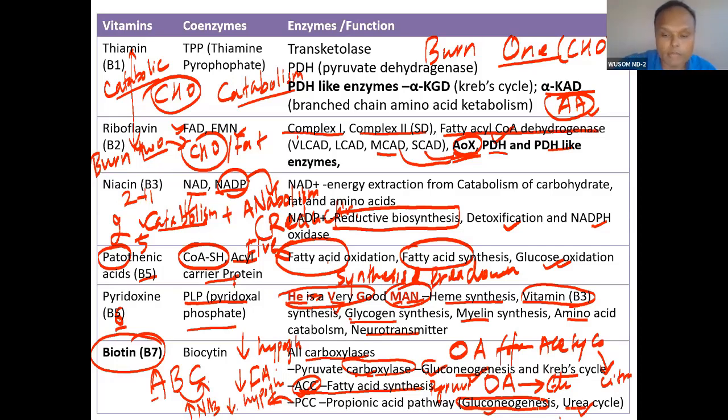So these are the biotin carboxylases. This is very important and very easy to remember. If you memorize 3 carboxylases, there is a 4th carboxylase, but if you remember the 3, the 4th also has a function. The 4th carboxylase is involved in amino acid catabolism. You already know 3 carboxylases, so I have given 3 for the time being. So this is the function. Will you remember this all? Yes? Yes, sir.